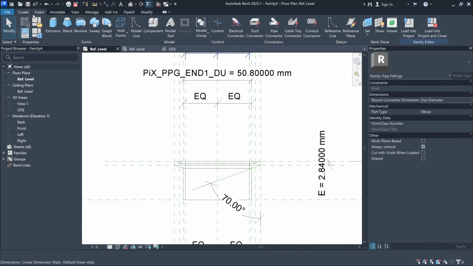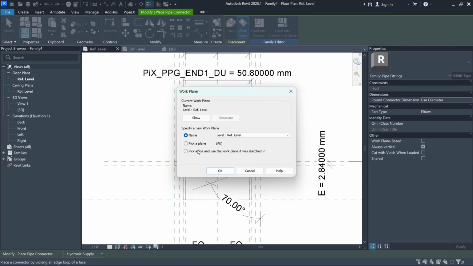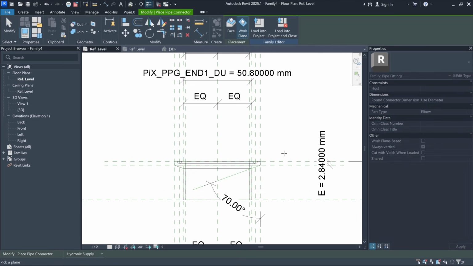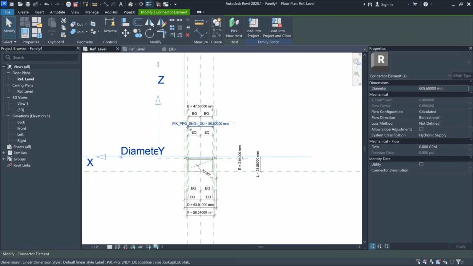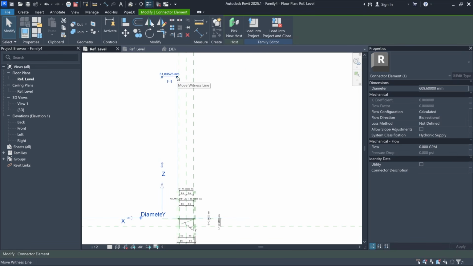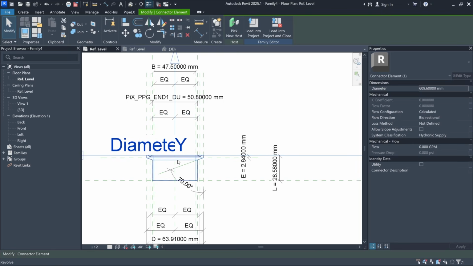So I'll go to the Create tab, and here I'll find the pipe connector tool. Then I'll go to Work Plane, and here I'll select Pick a Plane. Okay. And then I'll click the reference plane. Okay, here's our pipe connector. Next, we'll adjust its position in the view. I'll set this value to 0 so that it is placed in the center.